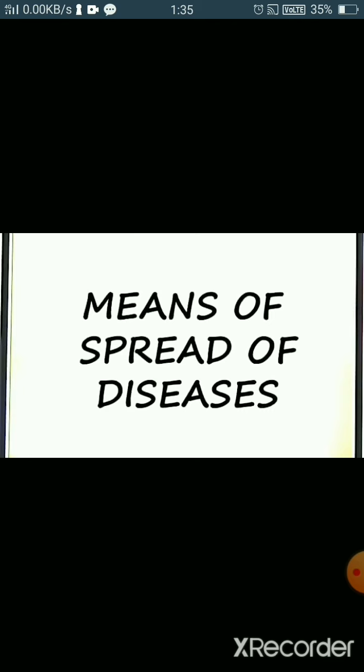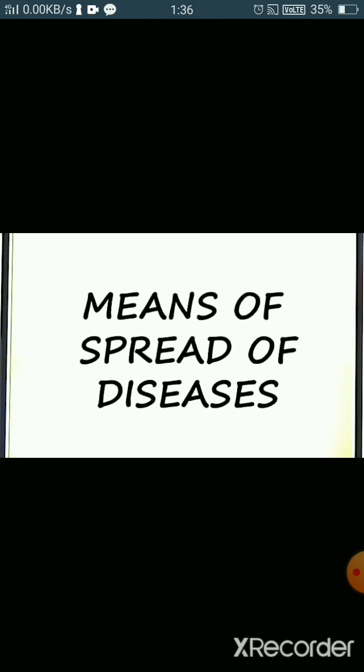Infectious diseases are also called communicable diseases because they can spread from an infected person to a healthy person. The means of spread are different for different pathogens. Number one is direct transmission, which means the disease-causing microorganisms, or pathogens, are transmitted directly from an infected person to a healthy person in different ways. Number one is physical contact, right?